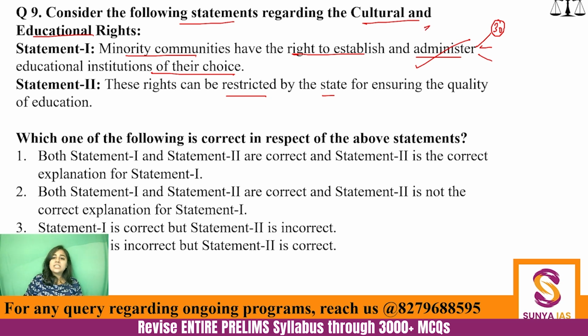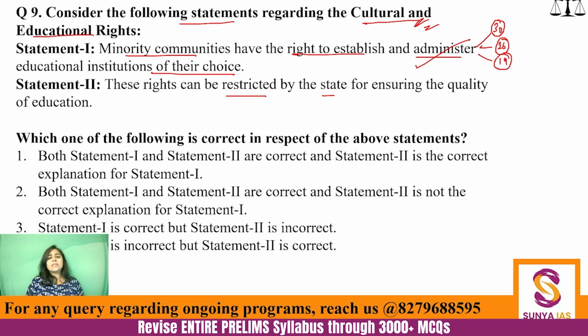But if this cultural and educational rights part was not written, then even if you think about it, Article 26 also gives us the same rights, because it is actually giving religious denominations the right to open and administer their institutions. Then further, if this was not given, even Article 19 gives us the power to create associations. So it's all about how wide you can think.